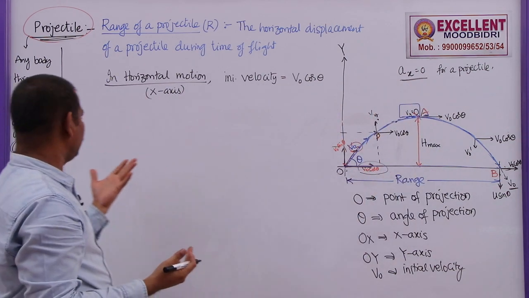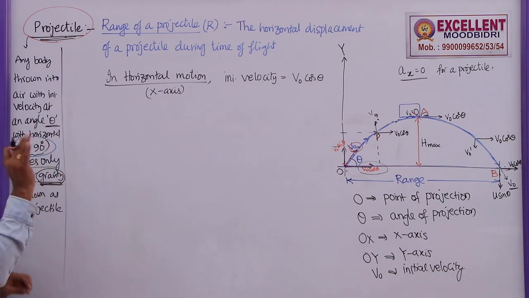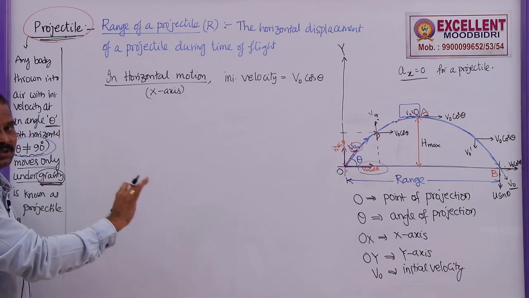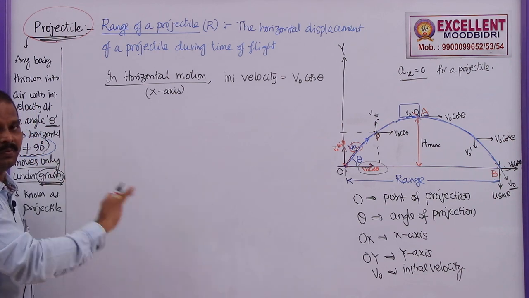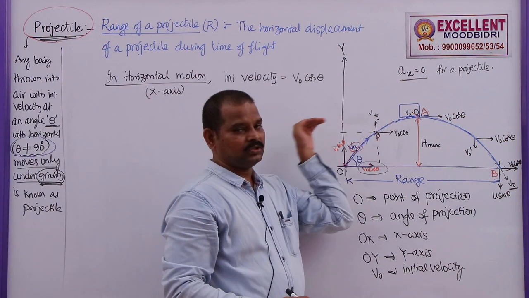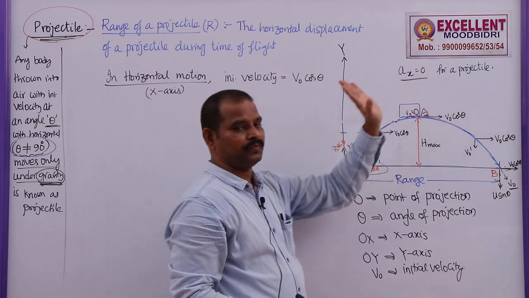Why? I already told you. This projectile motion is influenced only by gravity. That is, only the gravitational force is acting on that body. All other forces are negligible or should not be considered. Then only we call it a projectile. So as there is no force in the x direction, acceleration in the x direction is 0 for any projectile.